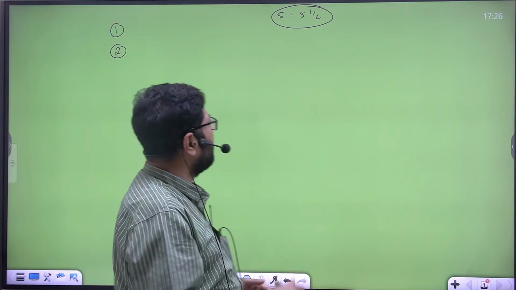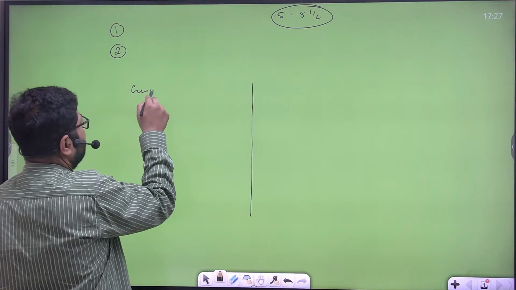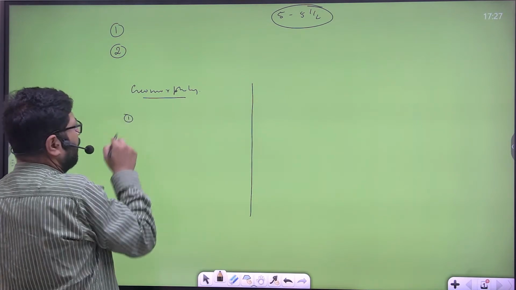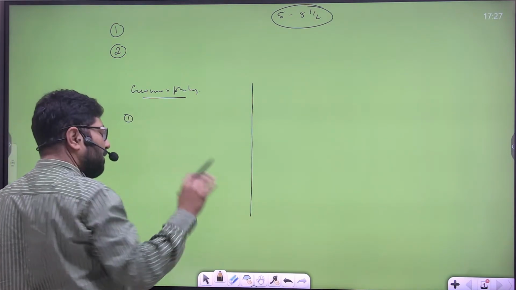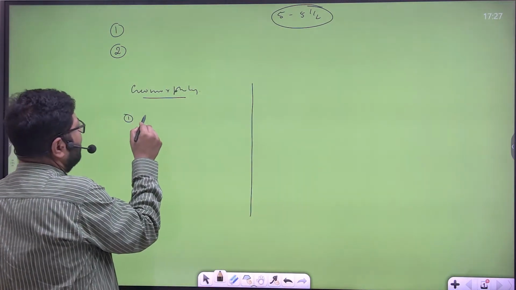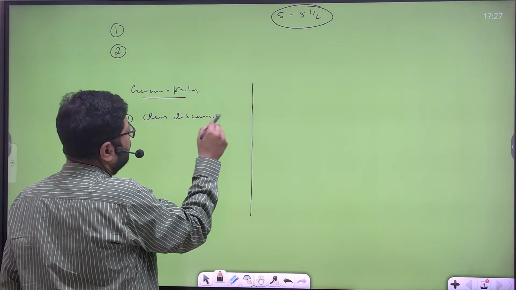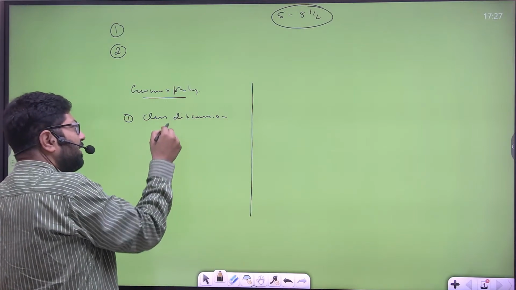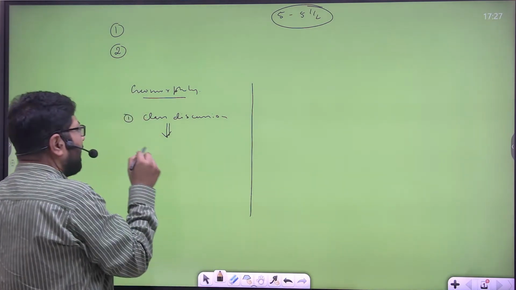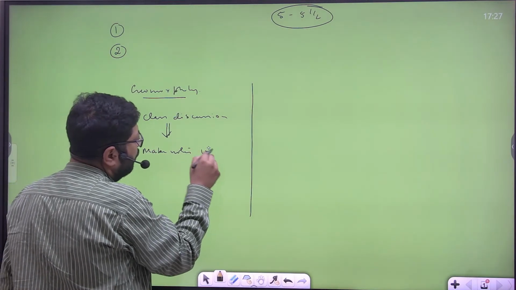What do I do? In paper 1, suppose the first topic is geomorphology. I will provide you the notes. Keep them with you. Whatever I have discussed in class, in class you have to focus on the concepts. Back at home, you will get the same classroom video also, whether you are an online or offline student. Back at home, make notes from the video.